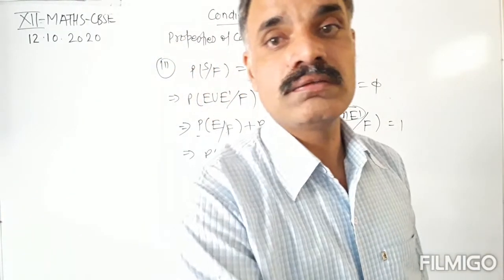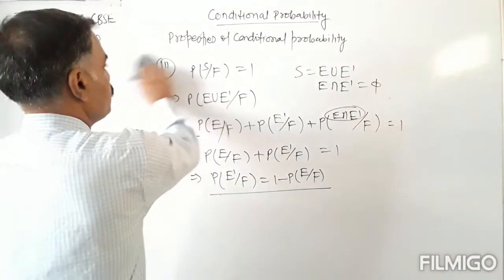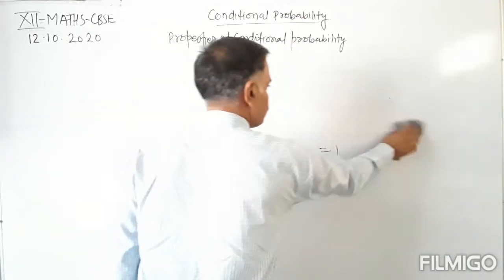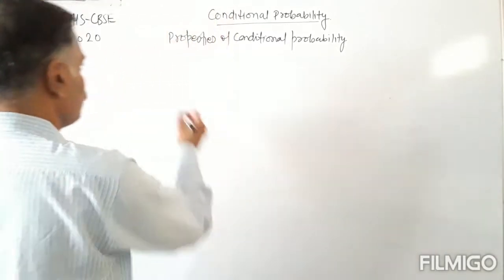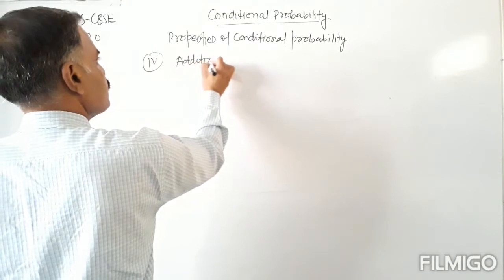Now the next property of conditional probability is the addition theorem. The fourth property is the addition theorem.